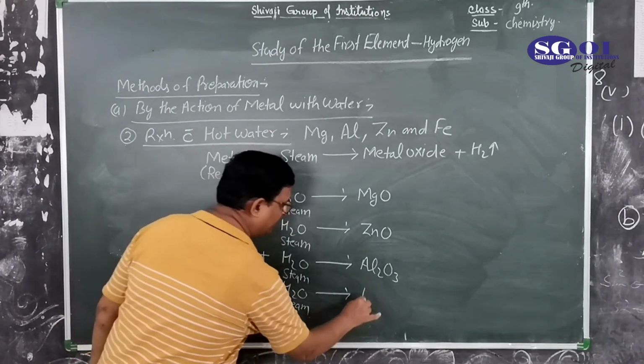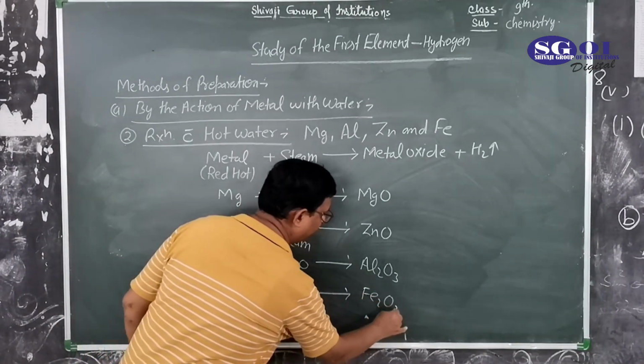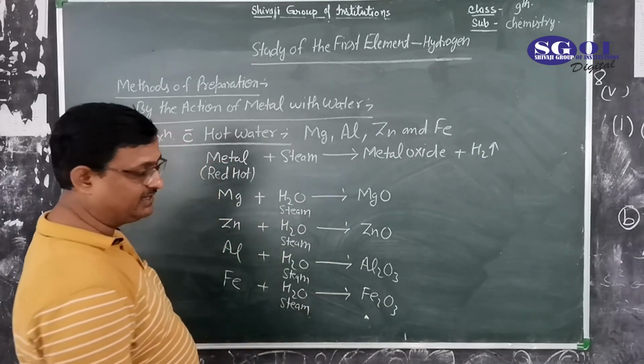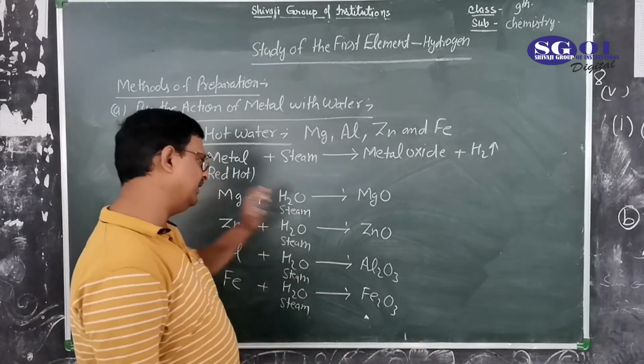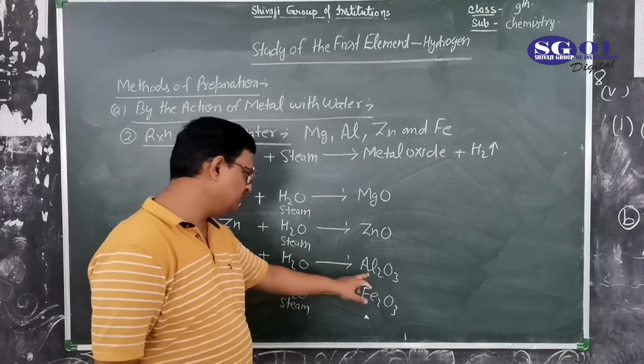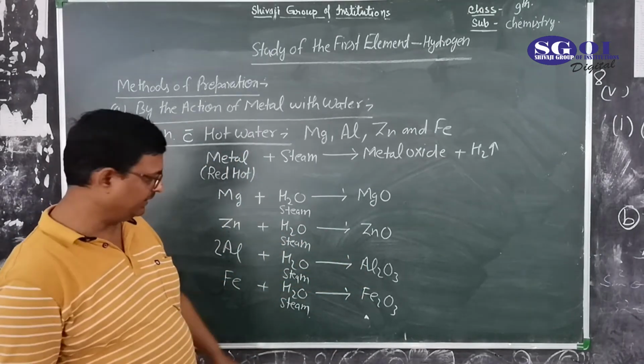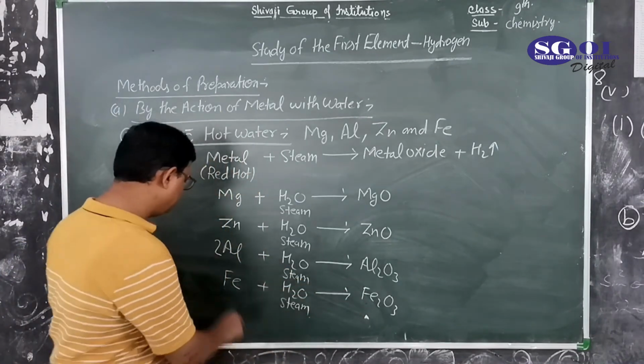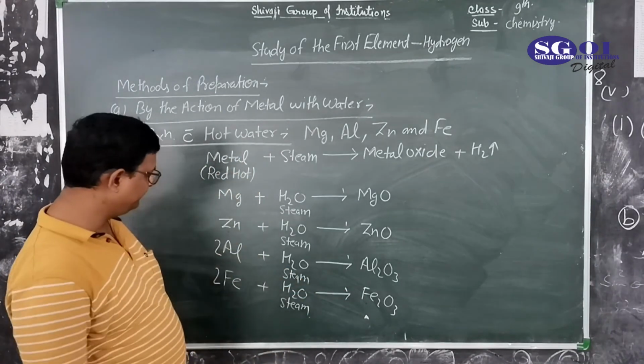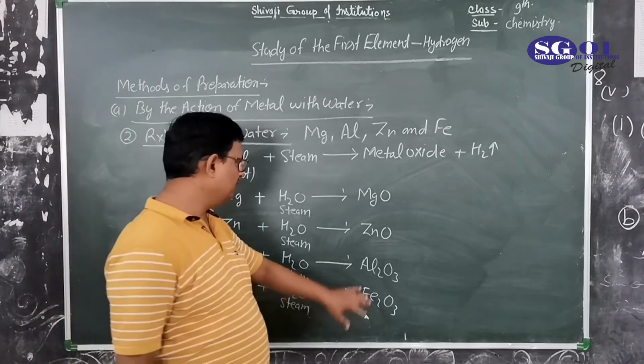and iron oxide is Fe2O3. Now for balancing: one magnesium, one zinc, two aluminium, so multiplied by 2, and iron is also 2.